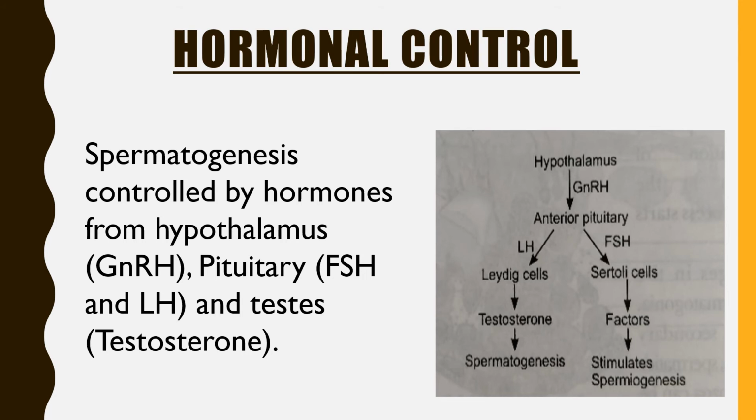This spermatogenesis is controlled by hormones.